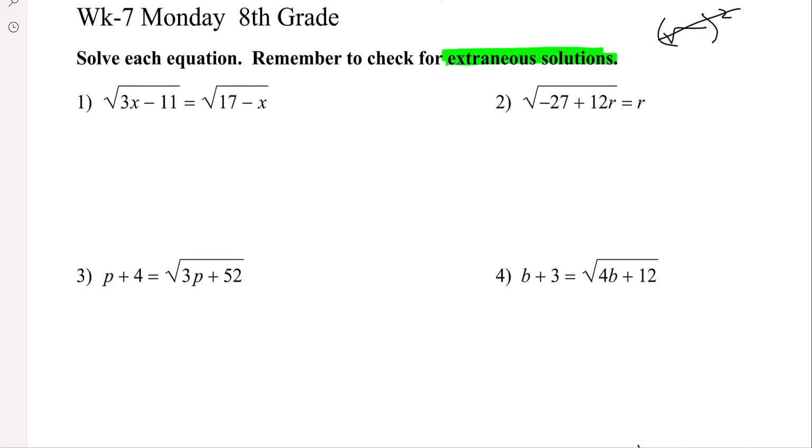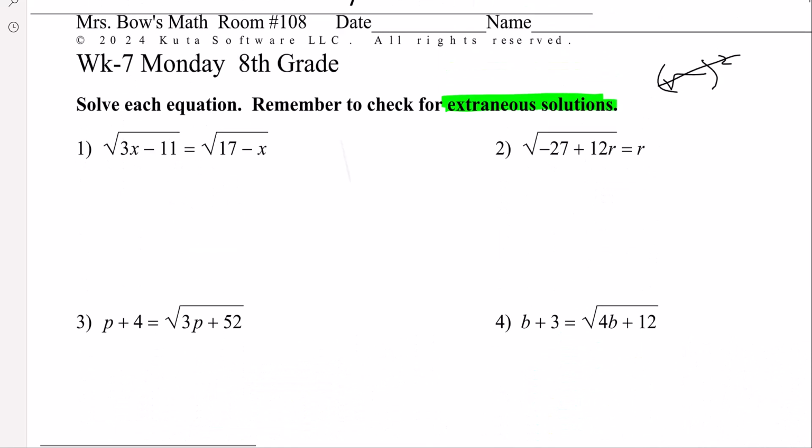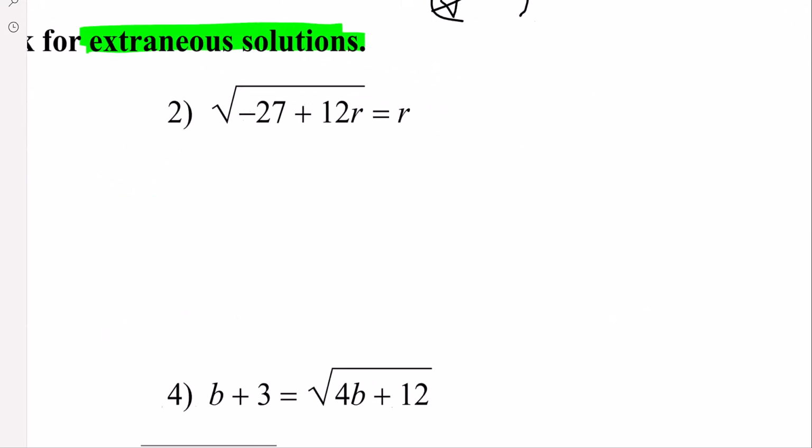I probably won't finish number one, but we're going to focus on number three and maybe number two. So right away, first thing to cancel radicals is to square them. And then the radical sign cancels. And then that leaves you with 3x subtract 11 is equal to 17 subtract x. And then notice negative 1x is smaller than 3x. So you'd add 1x to both sides, which means you'd then have to cancel that negative 11 by adding 11 to both sides.